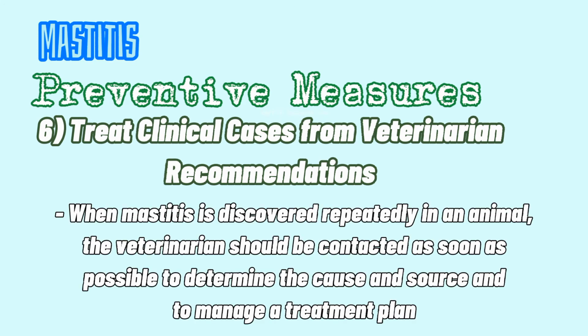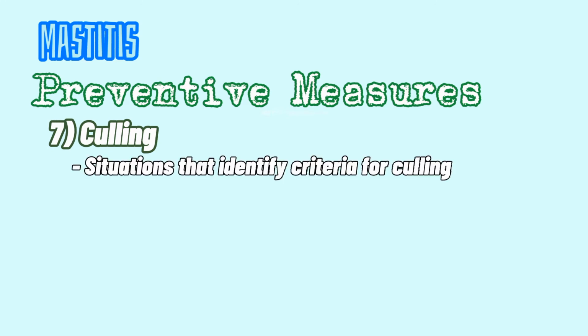However, when mastitis is discovered repeatedly in an animal, the veterinarian should be contacted as soon as possible to determine the cause and source and to manage a treatment plan. Seventh is culling. There are times when it is necessary to kill an animal, especially when it is done to save the herd. The following situations identify criteria for culling an animal.